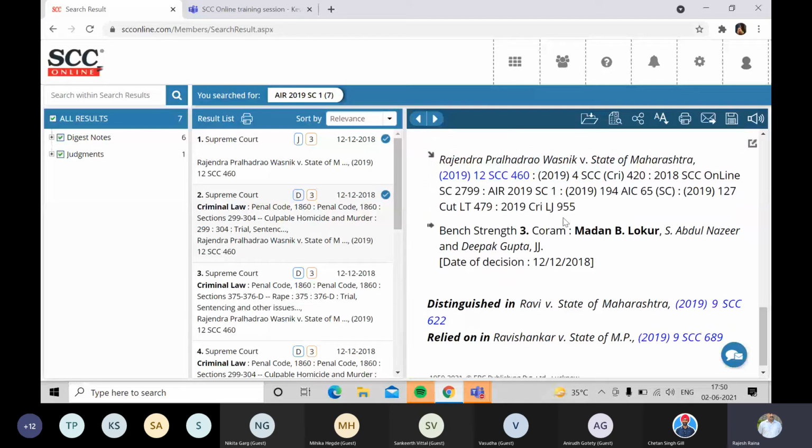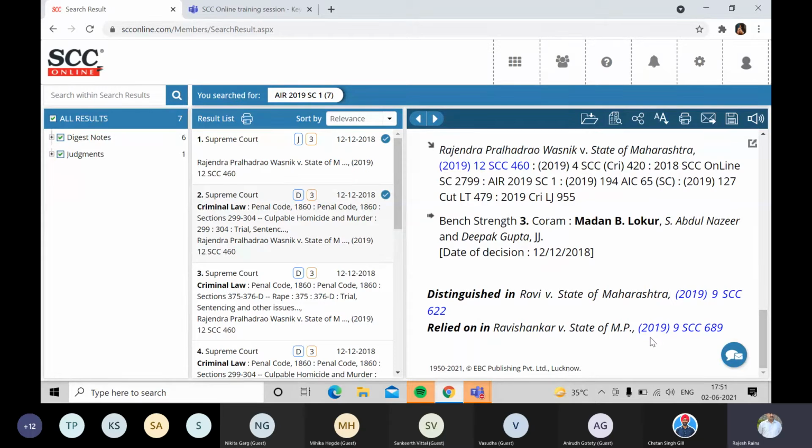Let me just show you the title. That is the main citation, the SCC citation. Followed by that, you have SCC Online and AIR 2019 SC 1. That's how we reach there. Then All India Cases also, then CTLT and Criminal Law Journal also. So you get to see all these equivalent citations, and of course, as I was talking about, the editorial input here, that it was distinguished in so-and-so case, relied on in so-and-so case.